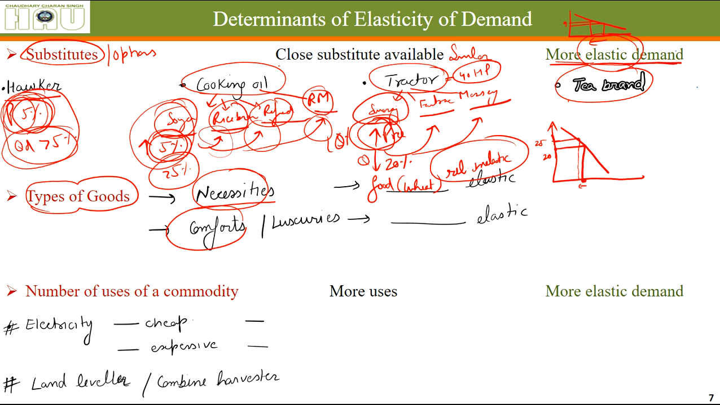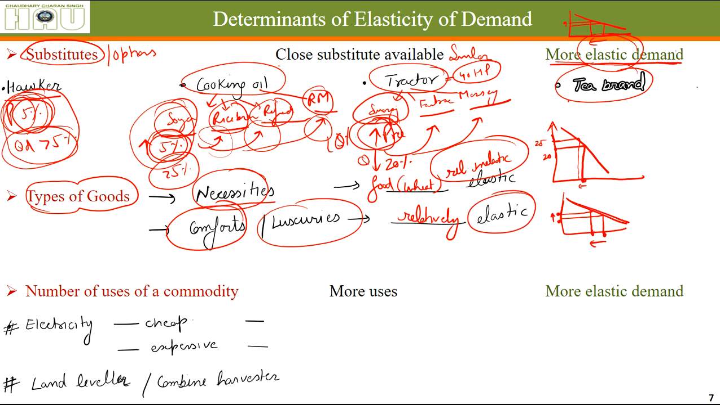Whereas for comforts and luxuries such as a well cushioned chair, an AC, TV, fridge, when the price increases by even a little amount, let's say earlier the price was this much, now the price has increased, so earlier the quantity was this much and the new quantity will be reduced. So the demand curve for comforts and luxuries is relatively elastic. The angle is more than 45°, and the angle is less than 45°.